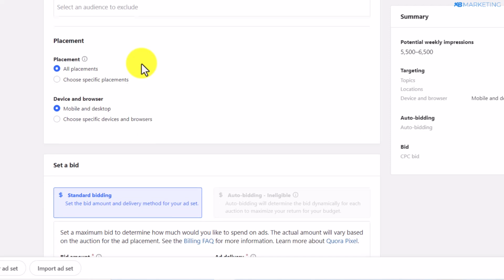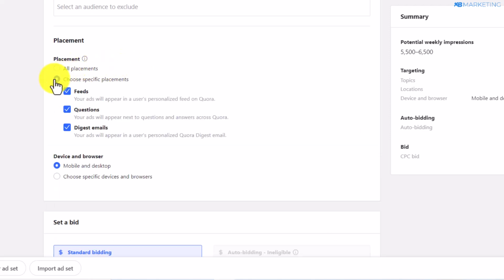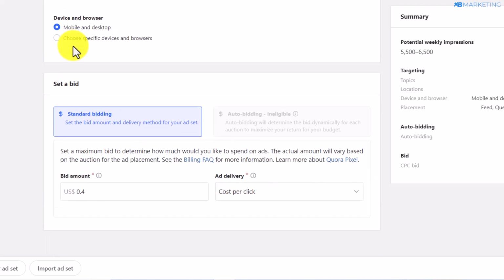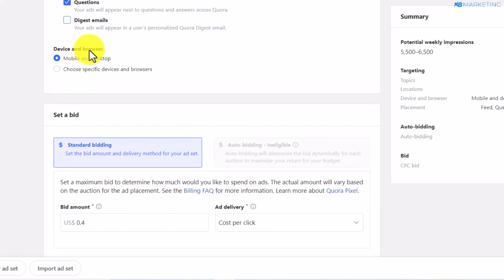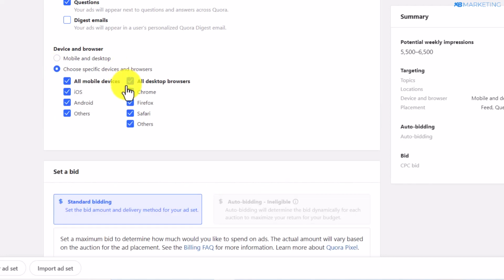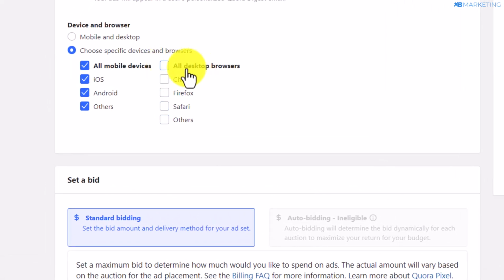So once you do this, you want to scroll down to where it says placement, and here you want to choose specific placement, and you want to remove these digest emails, as you want to target only people who are on Quora platforms. All right, and here you want to come over to device and browser, and click on choose specific device and browsers. Here you want to disable desktop traffic, and enable only Android, since this offer wants traffic from only Android devices.